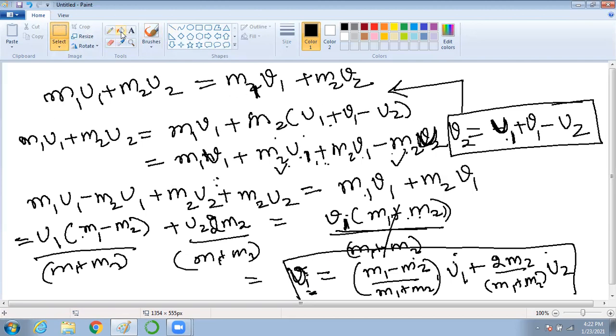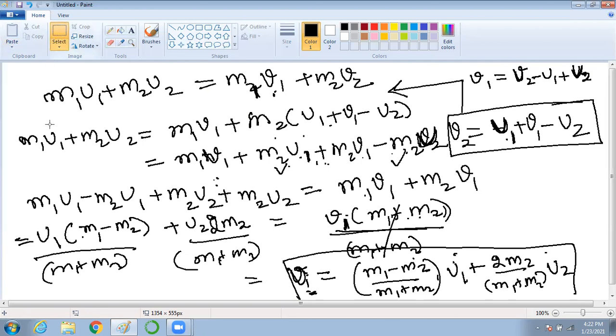You should write v1 to be v2 minus u1 plus u2. If you substitute this value in place of v1, then what you will get? You can do that at home.